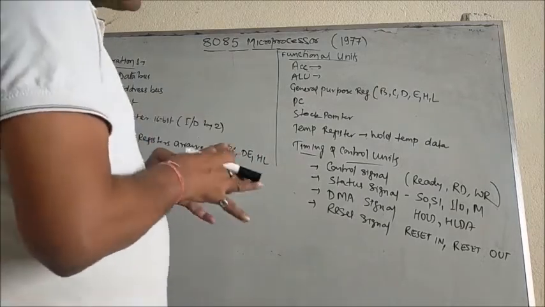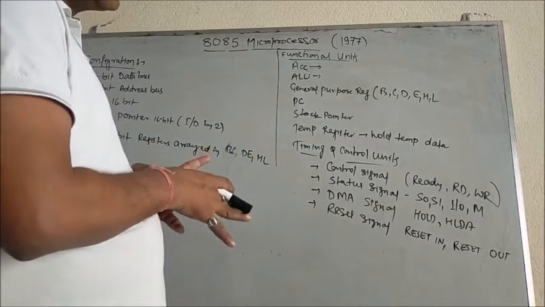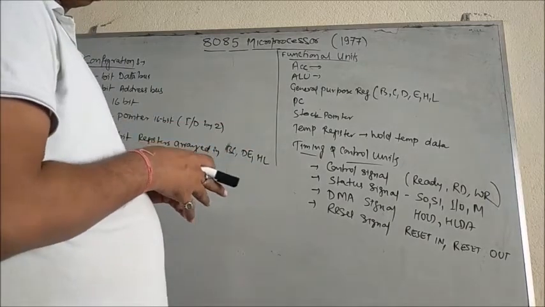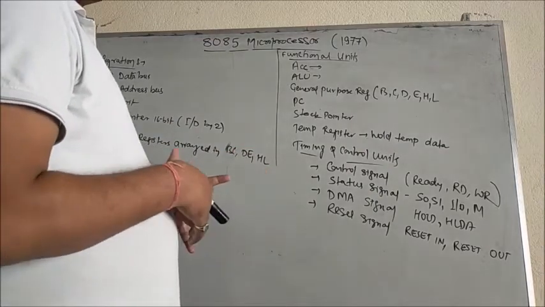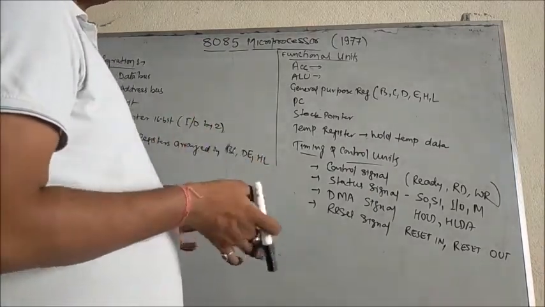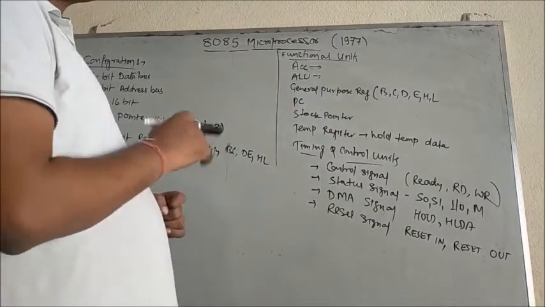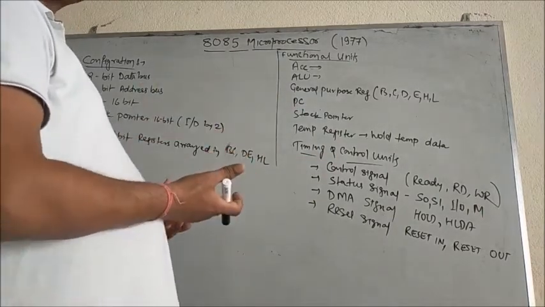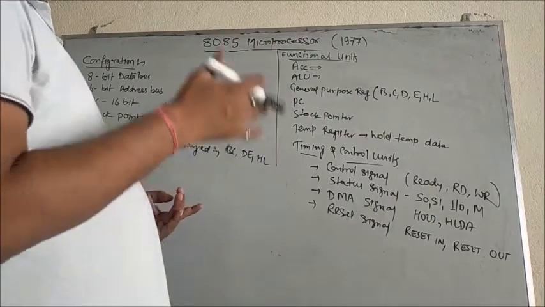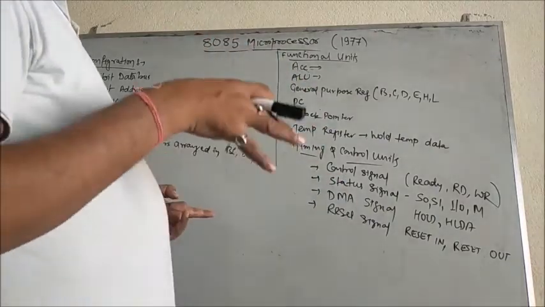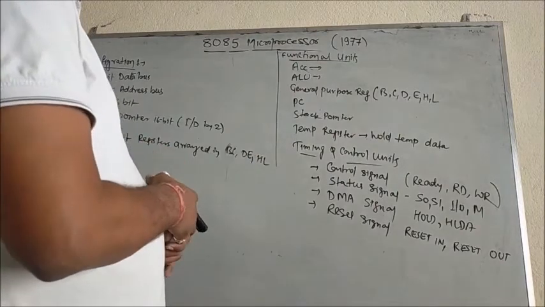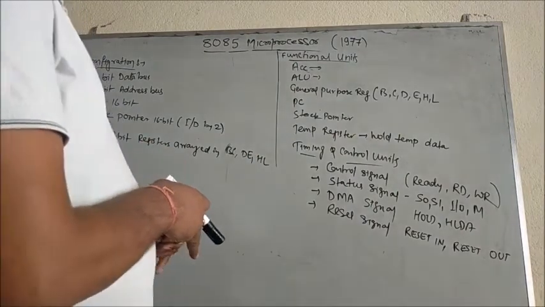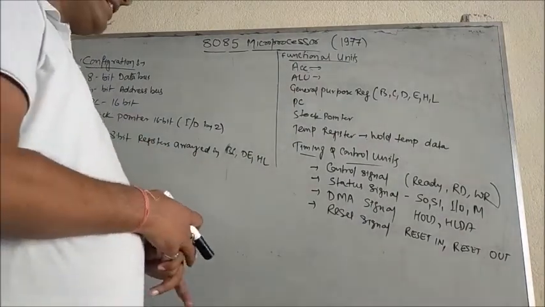Whatever data is coming through the bus system, I want to modify those data and write them back onto memory or IO. So whether we can write the data onto memory or IO devices or not is decided by your write instruction.